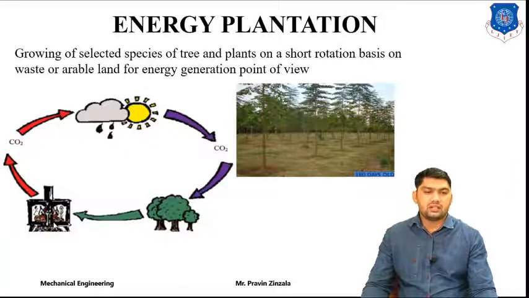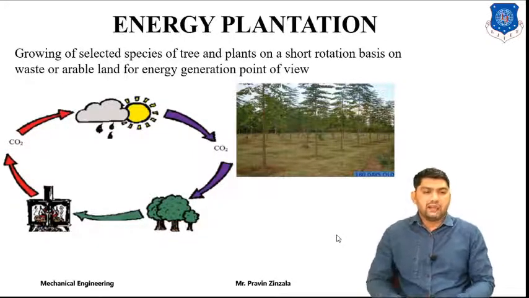If we burn any forest residue or organic material, it will create carbon dioxide, and the carbon dioxide will be absorbed by plants. So due to the continuous rotation, it is one type of carbon cycle, and the plantation depends on the type of site. Nowadays many trends utilize biomass from energy plantation.